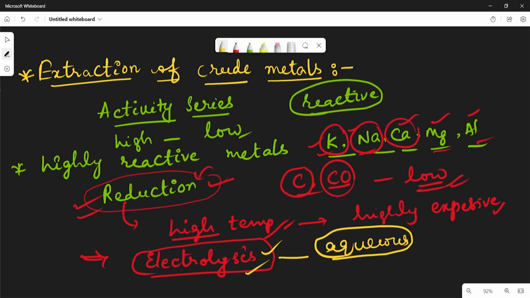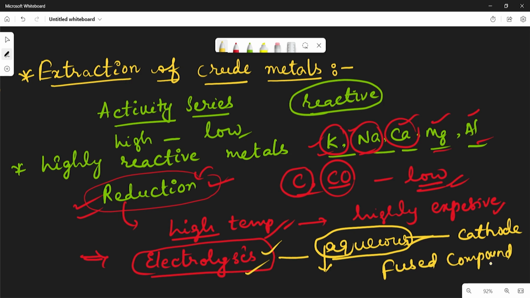But here the aqueous solution is also not feasible, because when we take the aqueous solution of the metal, the metal in the solution would be discharged at the cathode. So that is why this method is not applicable; the only method available to extract these metals is electrolysis of fused compounds. It is very important.